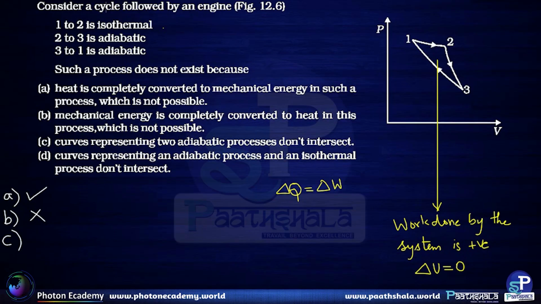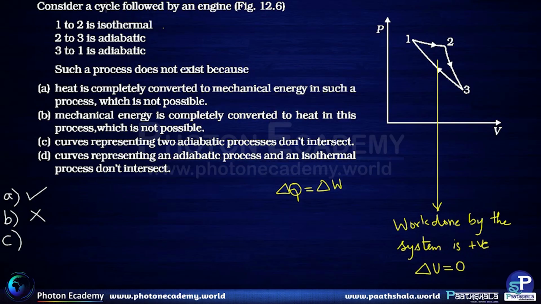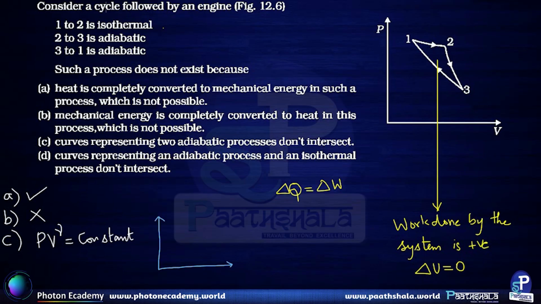Option C. Curves representing two adiabatic processes do not intersect. In a cycle, there are two adiabatic processes, path 2 to 3 and path 3 to 1. And these two adiabatic processes are intersecting at point 3. The equation of state for adiabatic process is given by PV power gamma is constant. And when we plot adiabats on PV diagram, all the adiabatic processes are going to be parallel to each other.